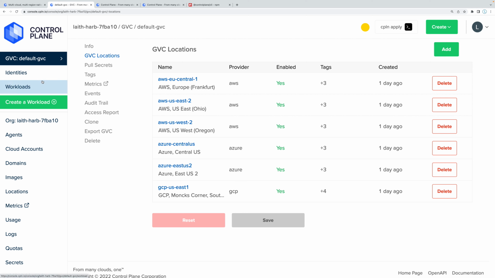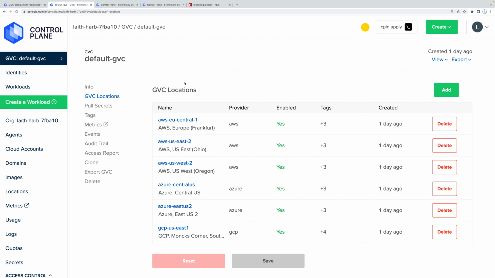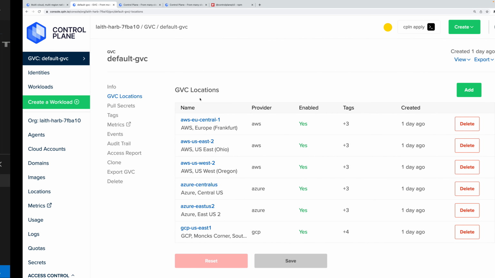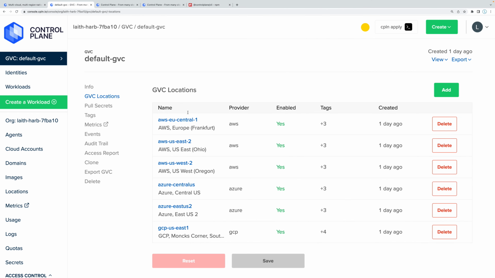Okay, so this is looking good, but now what we want to do is deploy an application on this GVC. To do this, we need to somehow get the image that we have built for our node application over here to Control Plane. Because once we get this image to Control Plane, it can use that image in order to run a container. Let's discuss that in the next video.